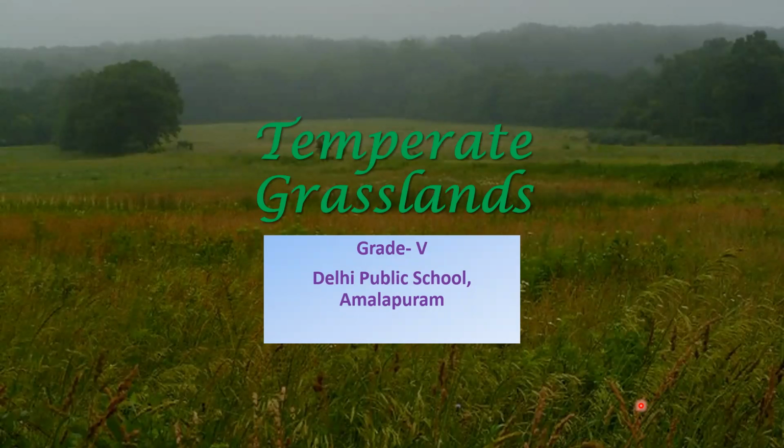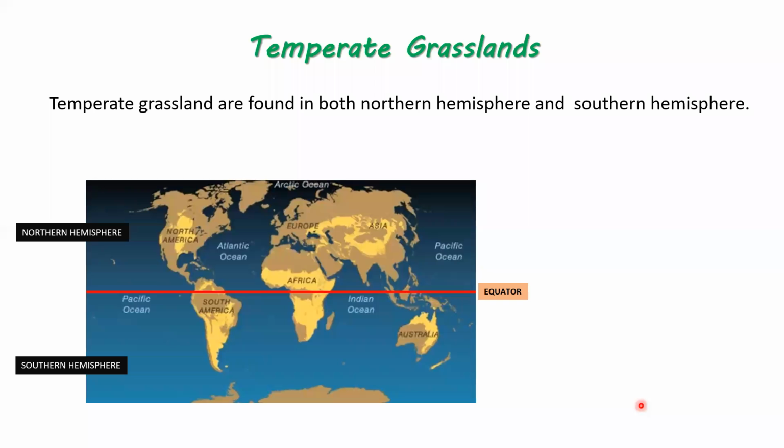Now in this chapter, we will see where these grasslands are located. You have to understand this chapter very, very carefully, because these temperate grasslands are a little different from what grass you see around your place. Temperate grasslands are very long grasses, which are actually not found in India. So let's see where these are found.